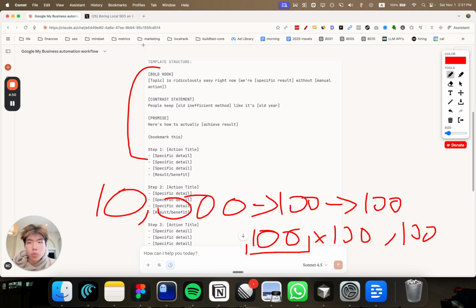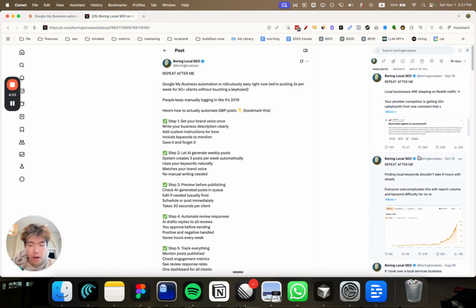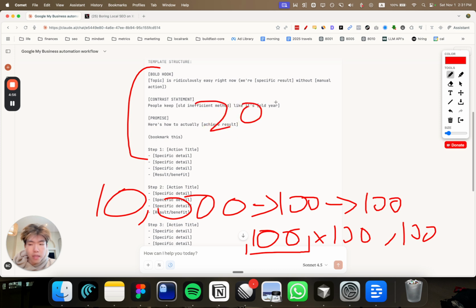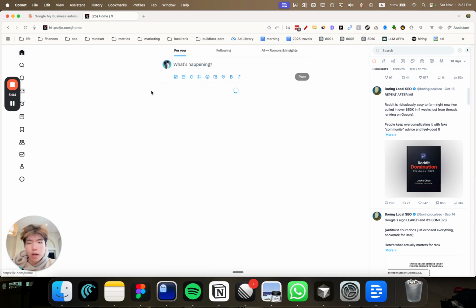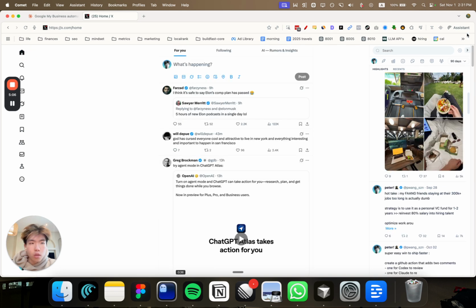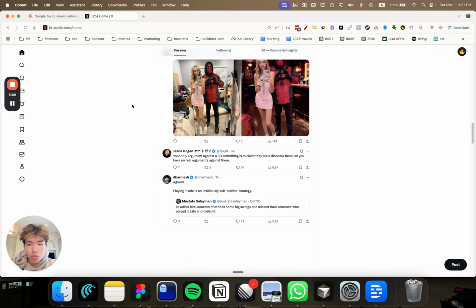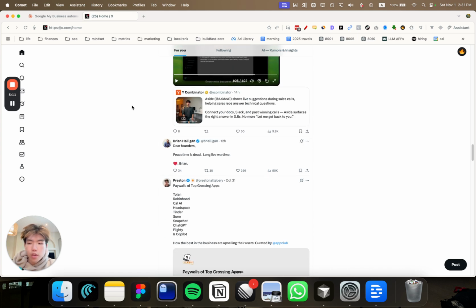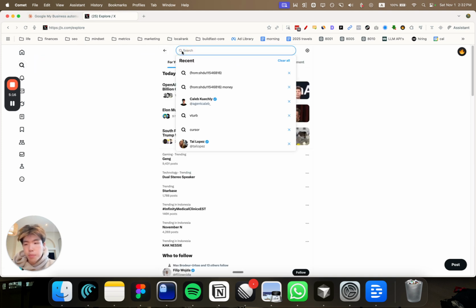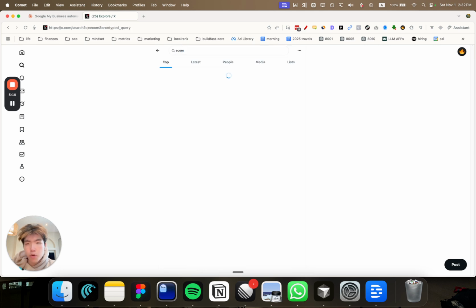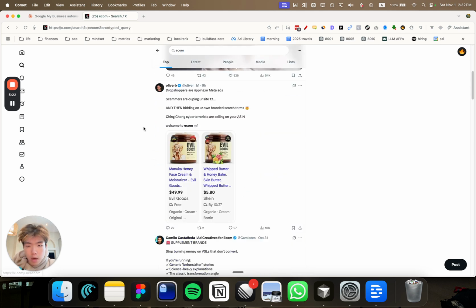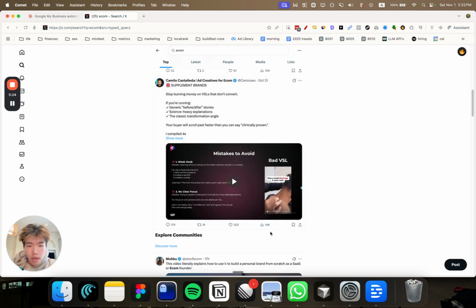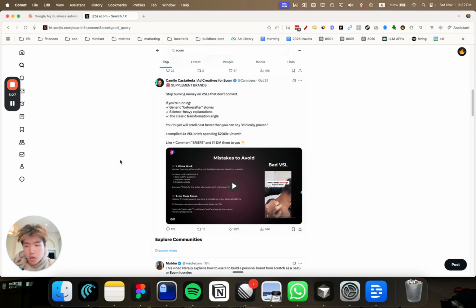So what we can do is look through our tweets that went viral, and maybe there are 20 formats that we already have, and we can reuse these. Then the other way is, let's say we just go on Twitter and find tweets that have already gone viral. One example is scrolling the For You page. You scroll this, find viral tweets that look good, and then you use their formats. The other way is you search for specific keywords. So let's say I'm searching for ecom. I search ecom here, and then I will find tweets like this that got 14K views. It's not that viral, but it's a good format.